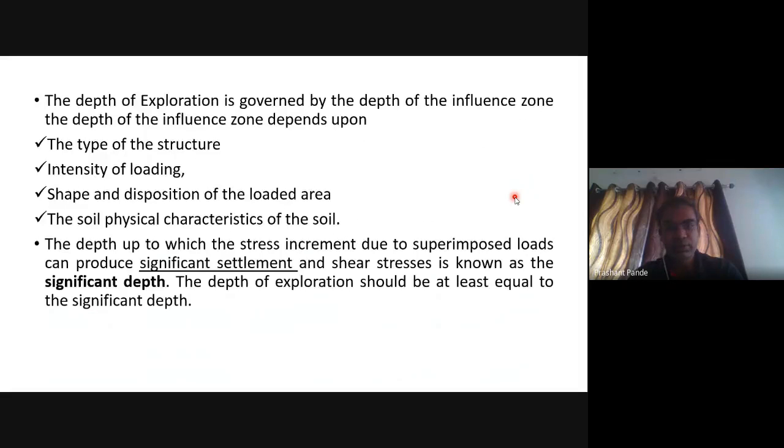Depth of exploration is governed by the depth of the influence zone. The depth of the influence zone depends upon the type of structure, intensity of loading, shape and disposition of the loaded area, and physical characteristics of soil. The depth to which a stress increment due to superimposed load can produce significant settlement and shear stress is known as the significant depth. The depth of exploration should be at least equal to the significant depth.